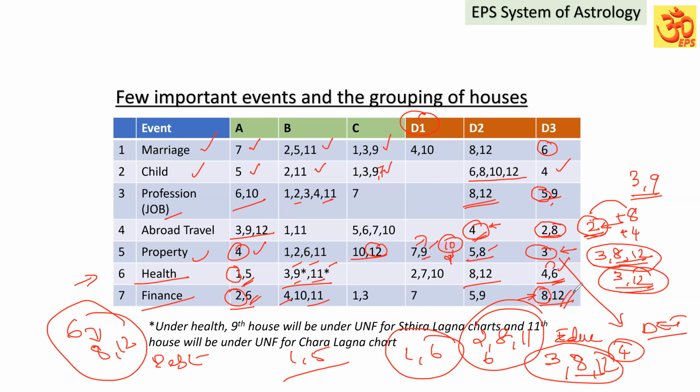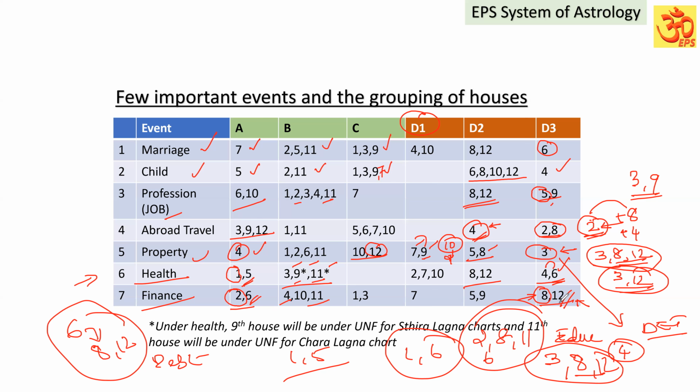Suppose somebody is doing business, that planet will be indicating earning also. It may indicate he is doing investment and through that he is earning. The 12th house can also be considered for being abroad, his job prospects connected to abroad, or investment.